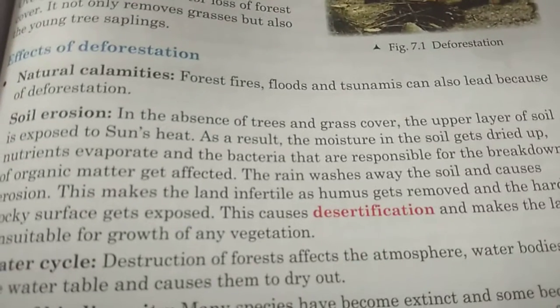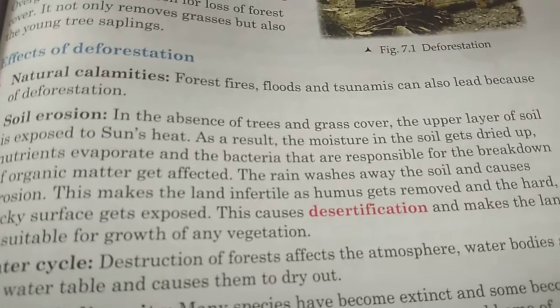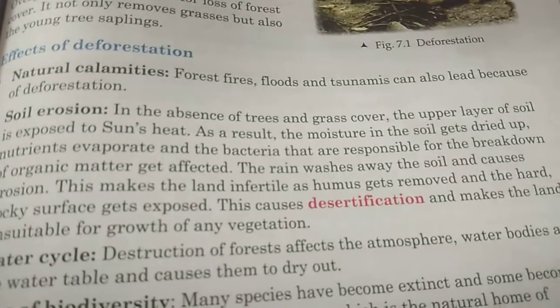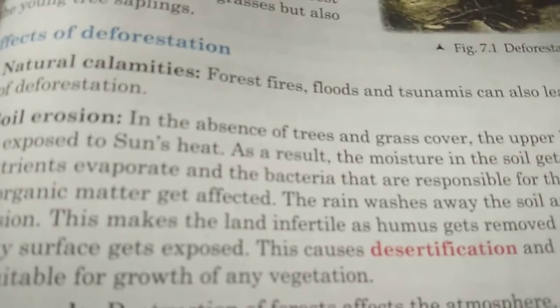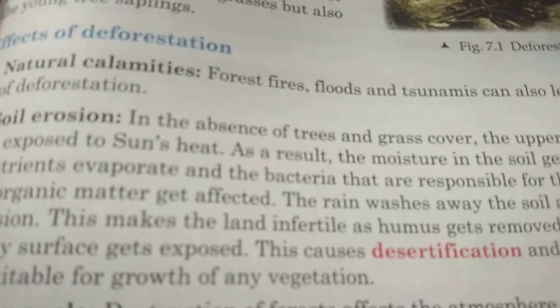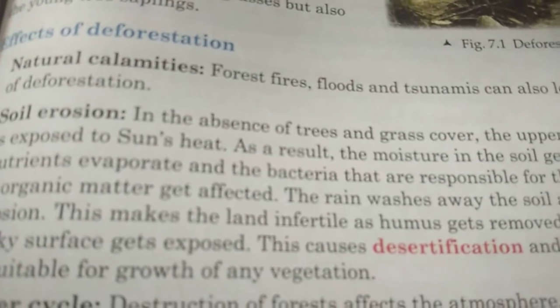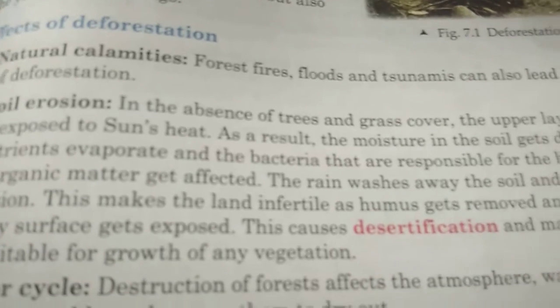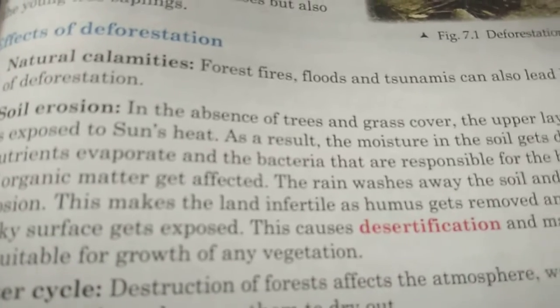Okay. Now, next to natural calamities, we have another big problem called soil erosion. First, you should know what is erosion. Erosion means removal of something. Now, soil erosion means removal of soil. If there is no proper climate, if more flood comes, the water will take the entire soil from the land into the sea. The top layer of the soil.